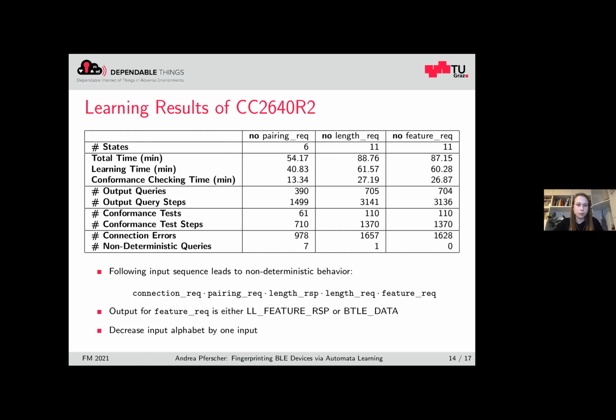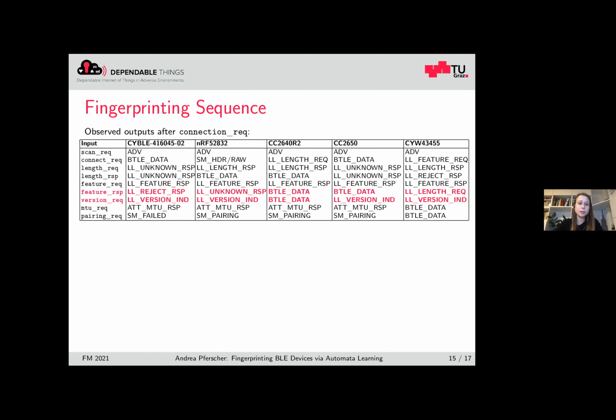But we see, if we look at the last row of this column, that we observe more non-deterministic behavior than at the other devices. The second goal of our work was to fingerprint these Bluetooth Low Energy devices by the usage of these learned models.